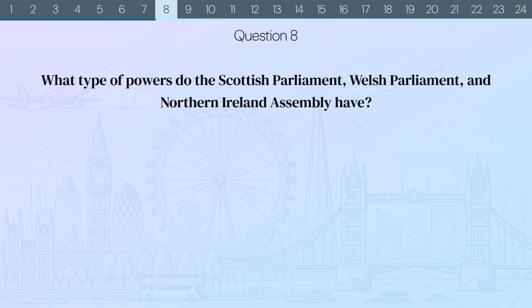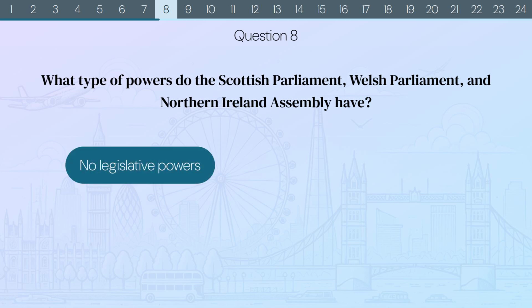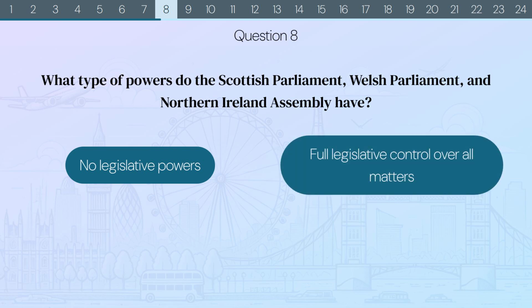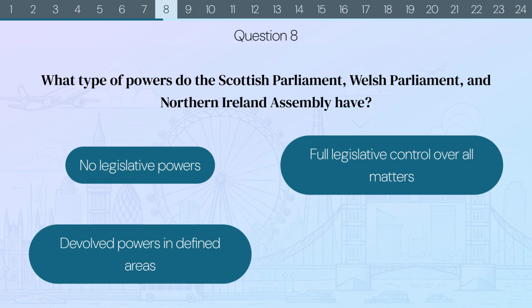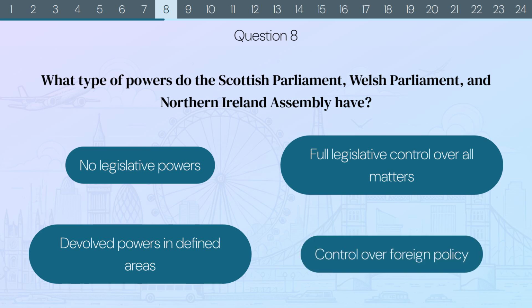Question 8. What type of powers do the Scottish Parliament, Welsh Parliament, and Northern Ireland Assembly have? No legislative powers? Full legislative control over all matters? Devolved powers in defined areas? Or control over foreign policy?